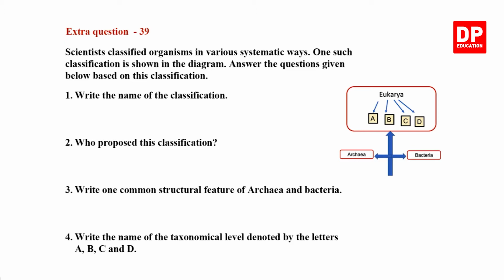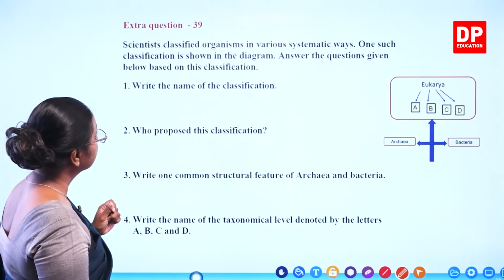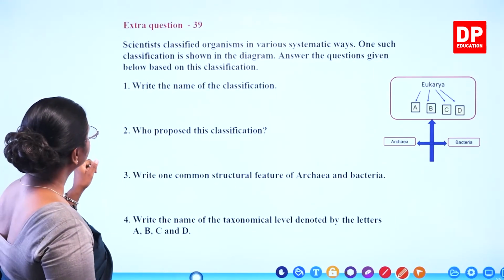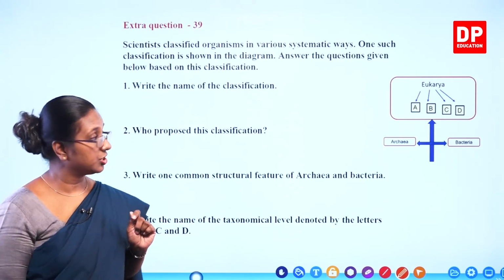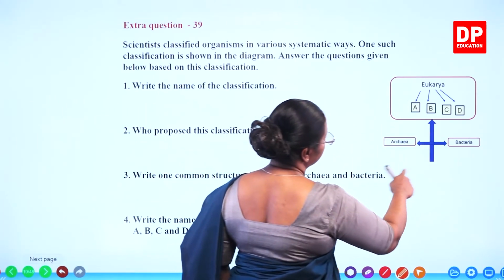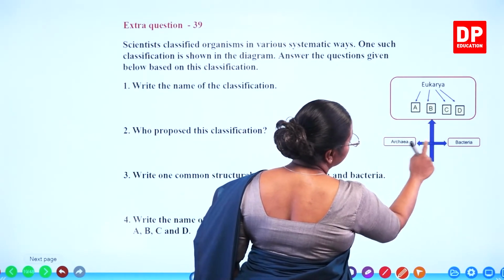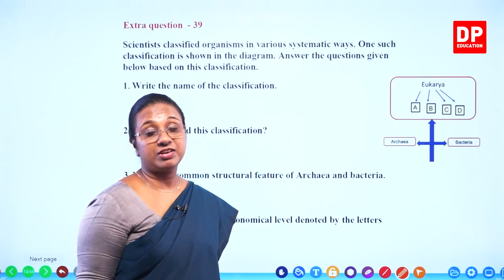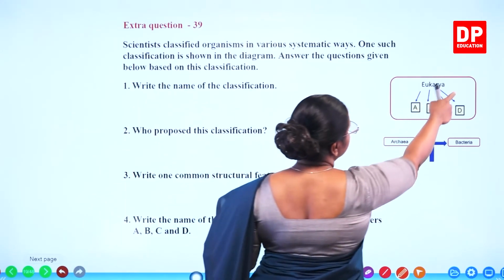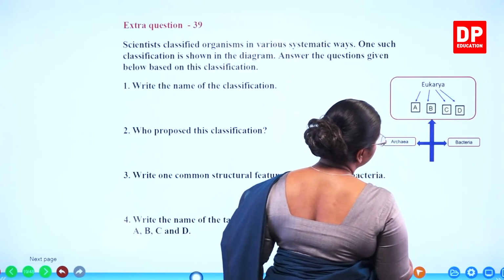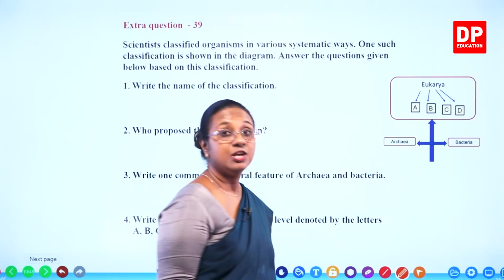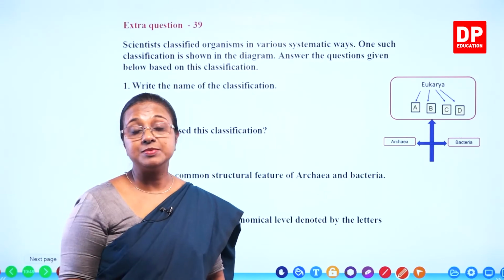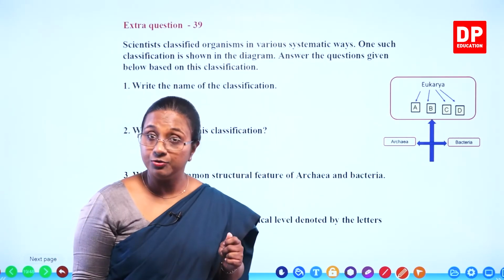Extra question 39. Scientists classified organisms in various systematic ways. One such classification is shown in the diagram. Answer the questions given below based on this classification. So here you can look at the classification. You can see eukarya, archaea and bacteria. So that means you all know this is the 3-domain classification by Carl Woese. And under eukarya, they have 4 different groups A, B, C and D. So you all know those are the 4 kingdoms that are present under domain eukarya.